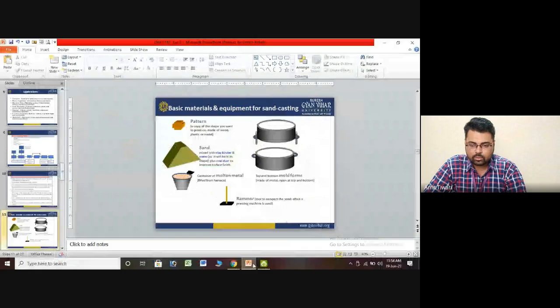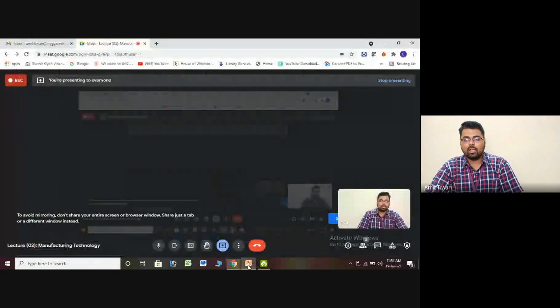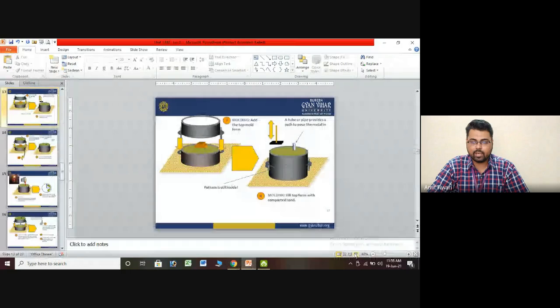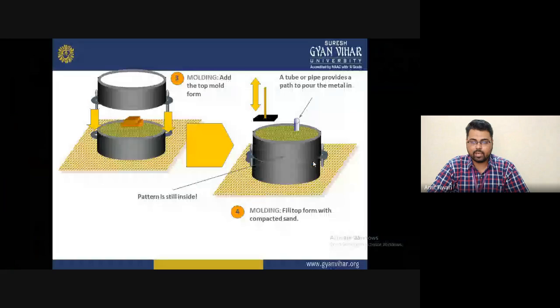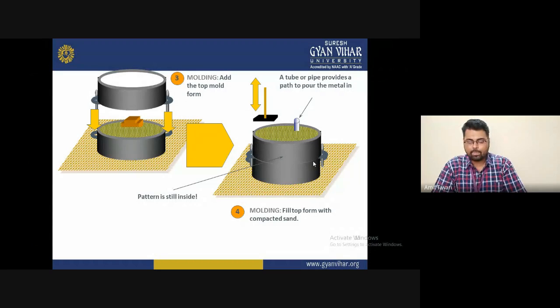So the third process, as a simple understanding, is that the metal parts are allowed to join, and the upper part of the core is fixed together and joined with the help of the key. You can see in this diagram these are the third point and the added top mold form. You can see these top portions are formed and kept inside, with the pattern associated,